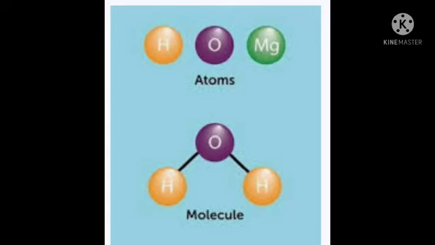To explain the structure of a simple molecule, we can use a ball and stick model. This type of model has the advantage of showing how the atoms are connected and how they are arranged in space, including the angles between bonds.